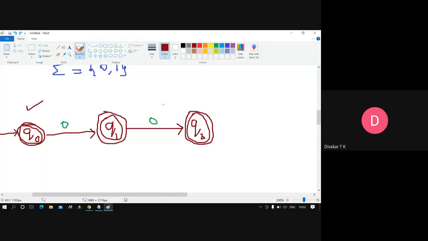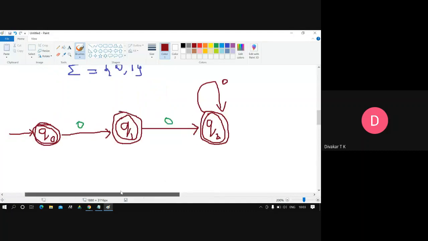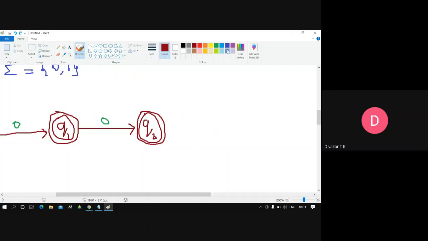After that, for any further zeros, I should send it into a trap state. Because if I make a self loop on 0 here, then it would accept 1 zero, 2 zeros, 3, 4, 5 zeros, everything. That's why it should not be accepted after that. So we are supposed to send this into a trap state.